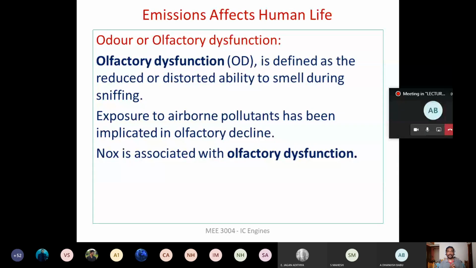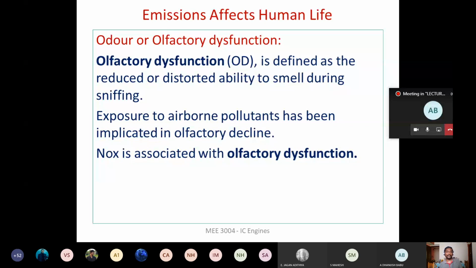Okay. And the last part of the emission that is coming from the engine, how does it affect human health? The last part is that it is going to lead to olfactory nerve dysfunction, right? Olfactory dysfunction is defined as the reduced or distorted ability to smell. So if you are exposed to the emission of the engine over a long time period, then our ability to smell is going to come down, right? And the exposure to airborne pollutants has been implicated in olfactory sensory decline.